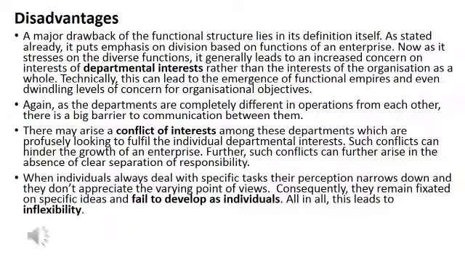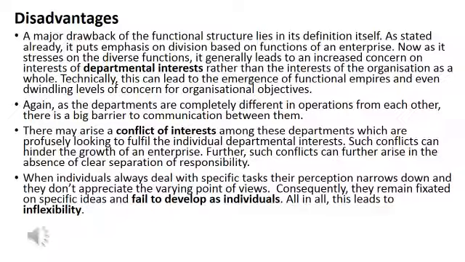They ignore the organization as a whole. So technically this can lead to the emergence of a functional empire and even diluting concern for the organizational objectives. Functional empire means we are just concentrating on our function, our department, and ignoring the organizational objectives.